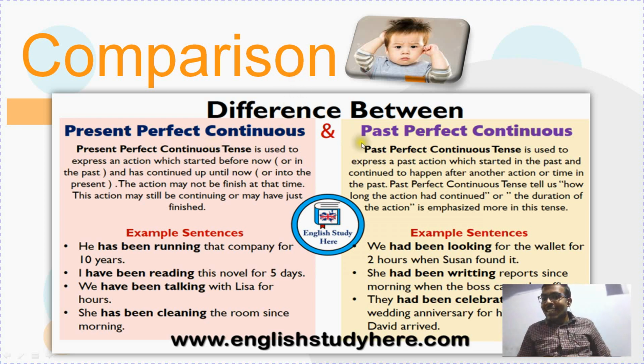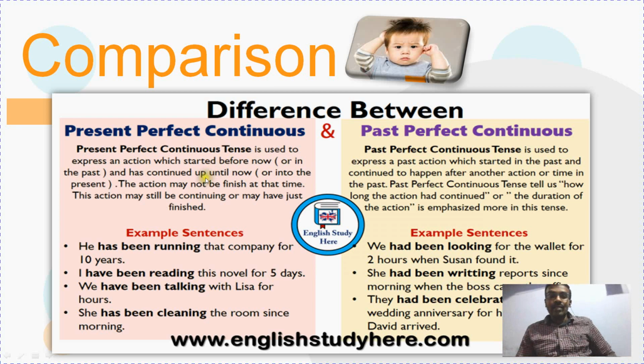But in the case of past perfect continuous tense, the same action started in the past, continued in the past and ended in the past. Because it is past tense, everything should represent past actions.